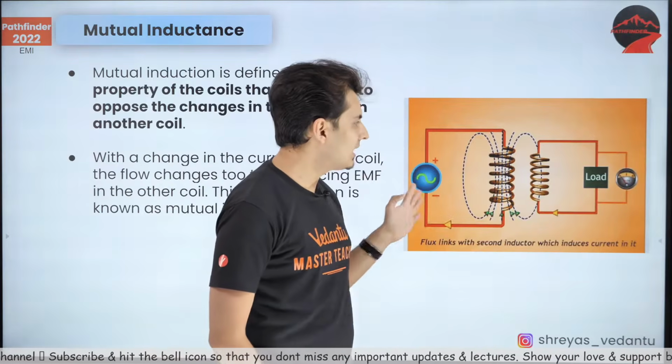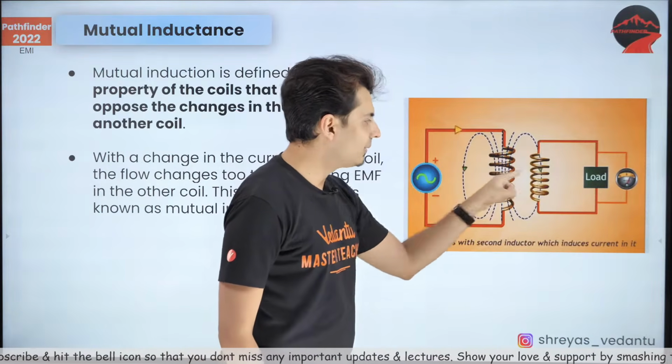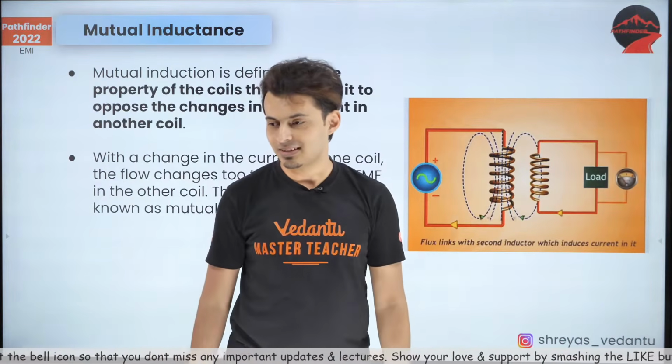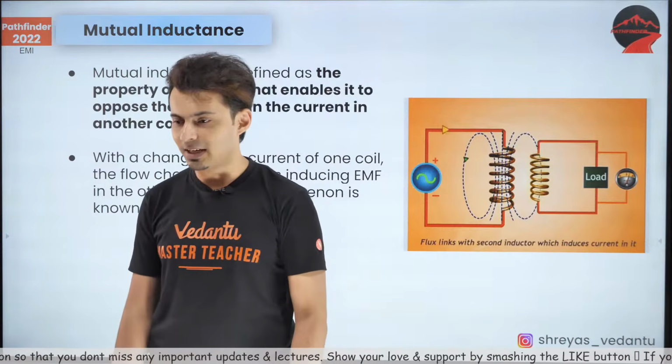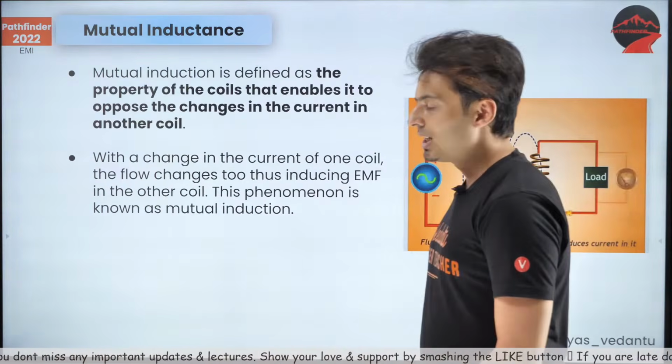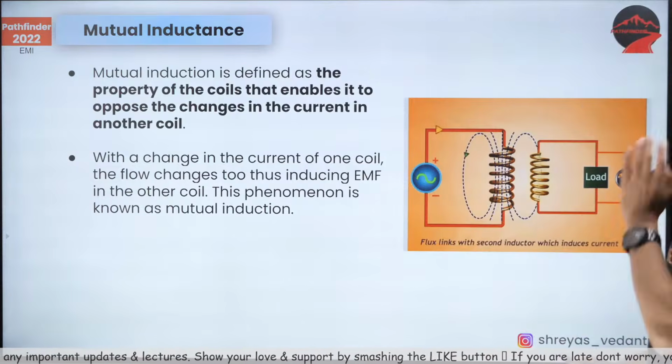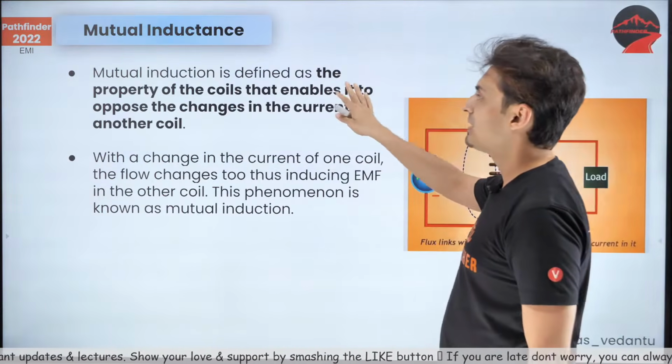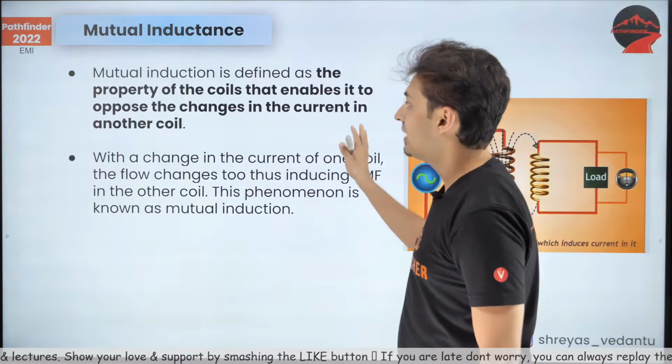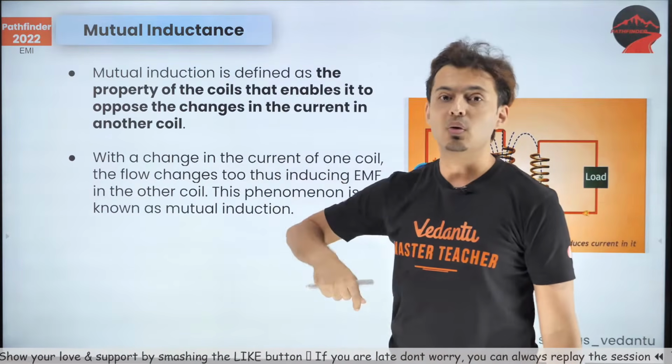So this is mutual inductance. There is no contact between the two coils. I hope it makes sense. Clear, everybody? Very good. So mutual inductance is defined as the property of the coils that enables it to oppose the change in the current in another coil, not its own coil.